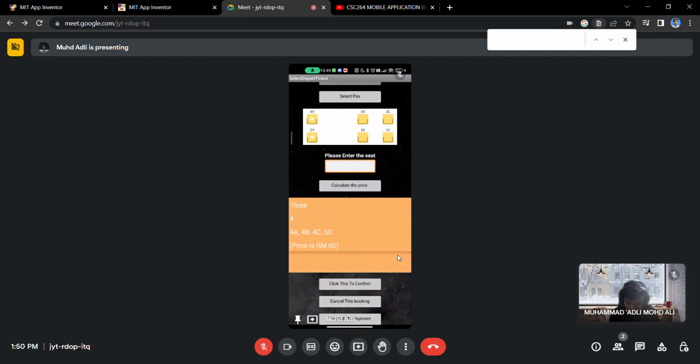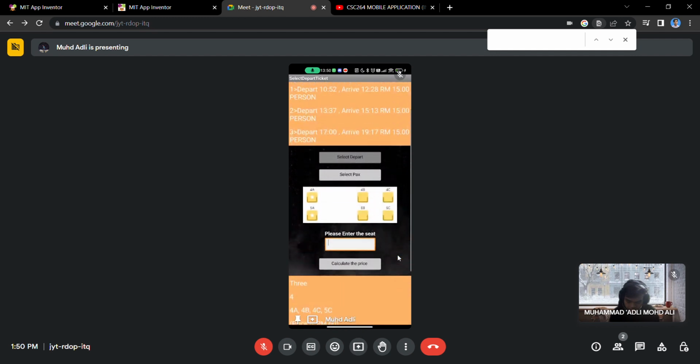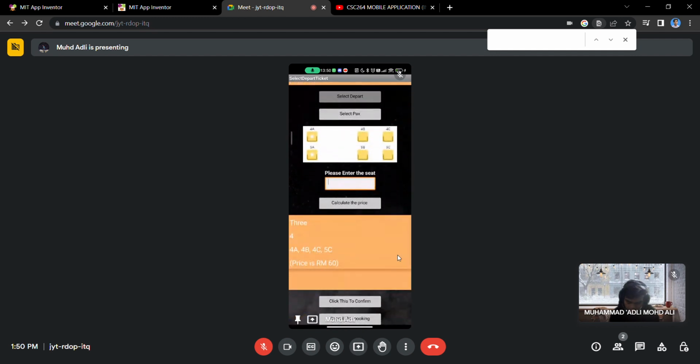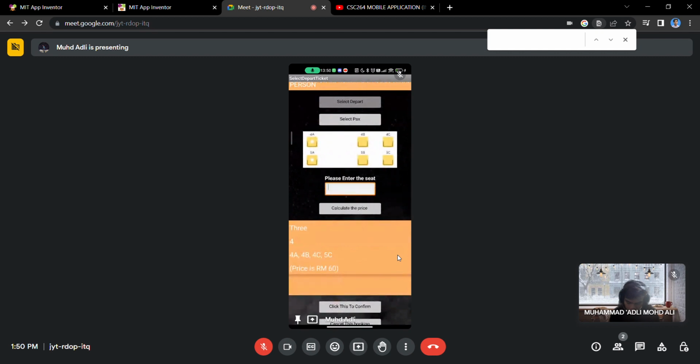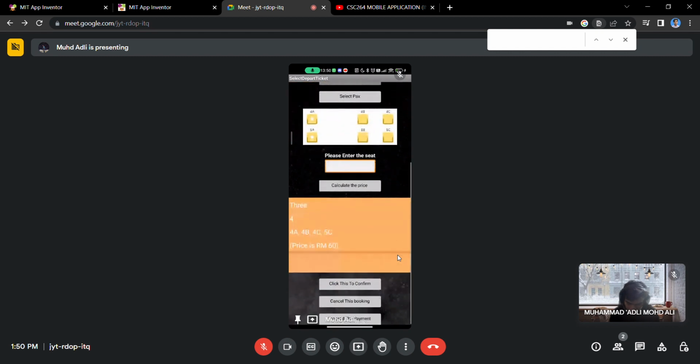Okay. Now as you can see, the select depart is number 3. The select pax is number 4. These are their seats, and this is the price. And then if the user proceeds to payment, it will show "please go to nearby station to proceed the payment". Now I will explain